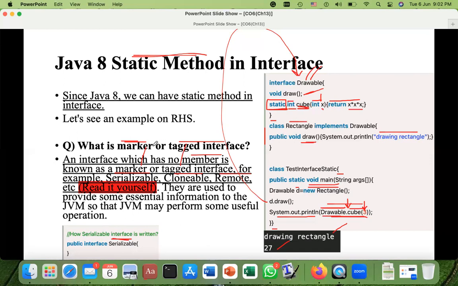You can use them to provide some additional or essential information. Within the Serializable, Cloneable or Remote interface, that information will be used by the JVM to perform some useful operations.